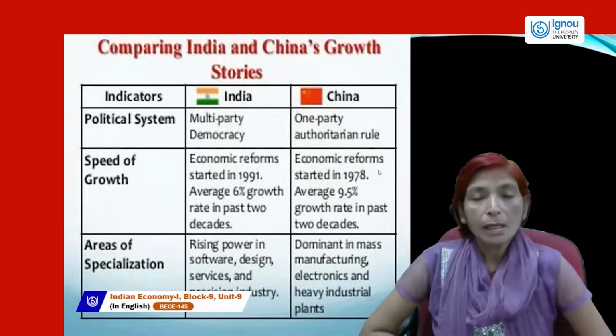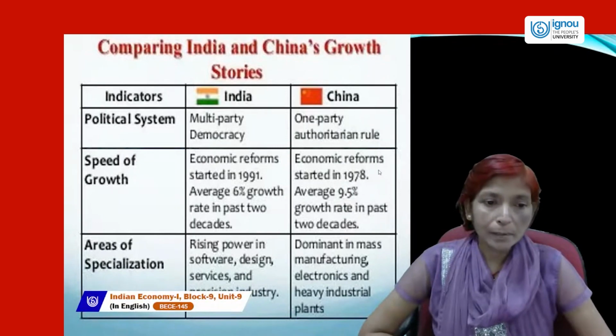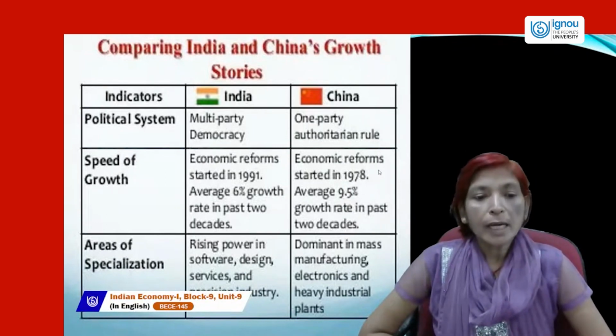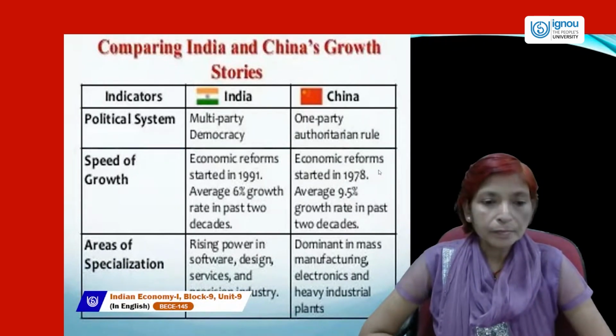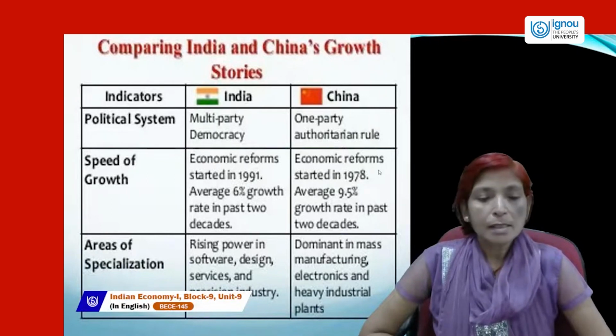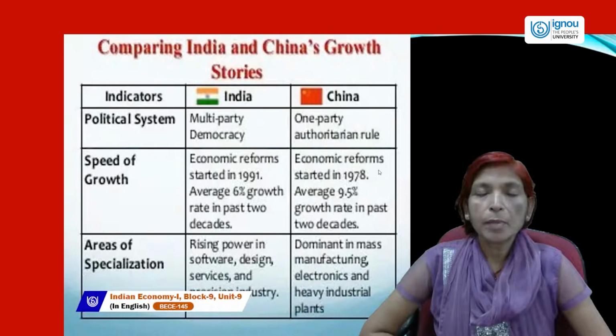And third is area of specialization. In India, rising power in software, designs, services, and precision industry are growing, and China is dominant in mass manufacturing, electronics, and heavy industrial plants.